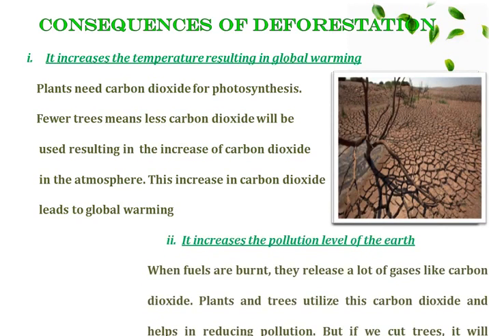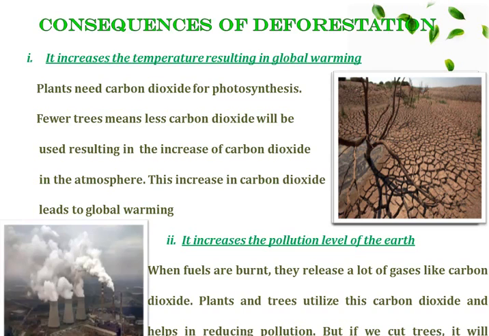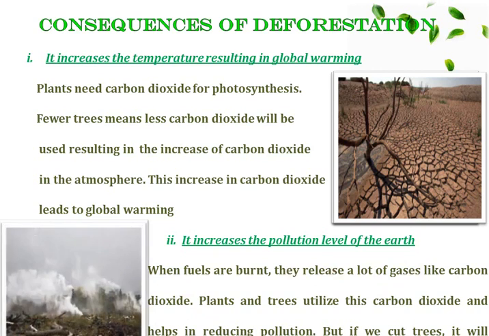Now, the second consequence is that it increases the pollution level of the earth. Deforestation increases the pollution level of the earth. When fuels are burned, they release a lot of gases like carbon dioxide. Plants and trees utilize this carbon dioxide and help in reducing pollution. But if we cut trees, it will increase the amount of carbon dioxide in the air, thereby increasing the pollution level of the earth.